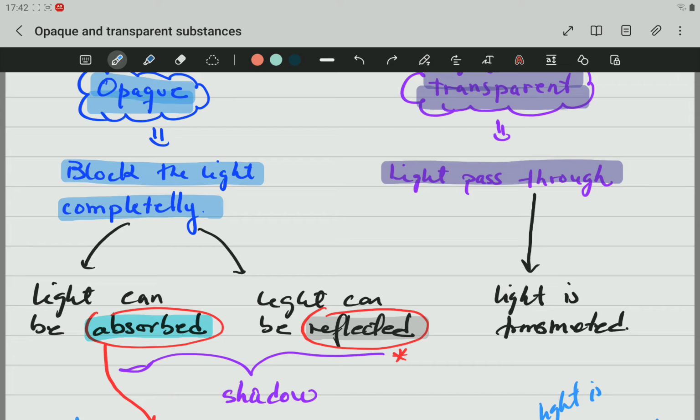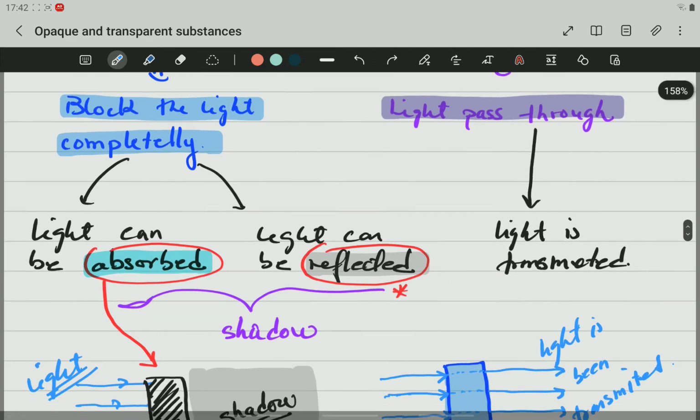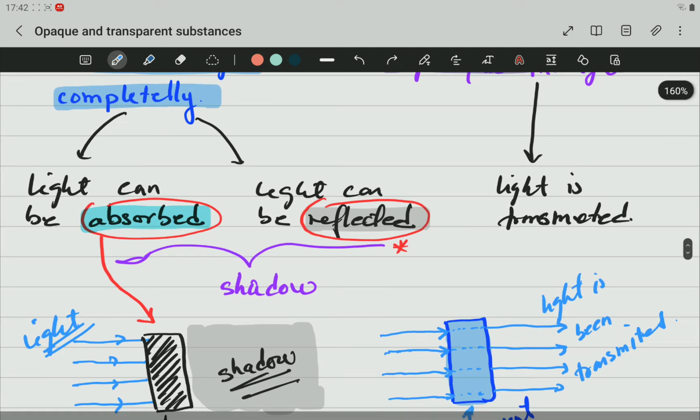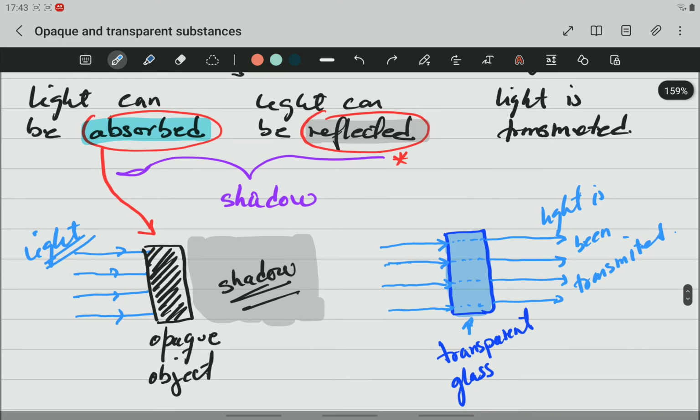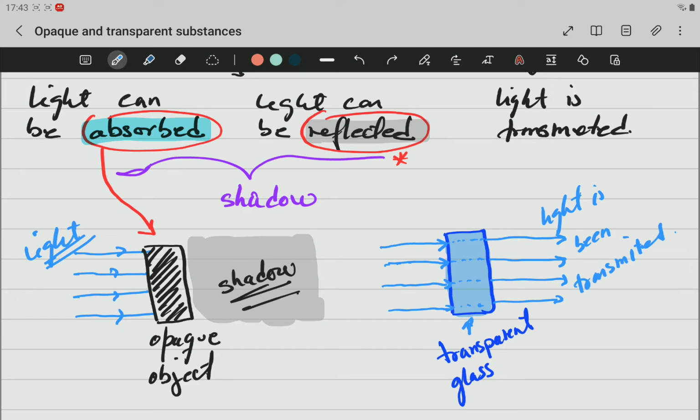If the opaque substance blocks the light, it means that light can be absorbed or light can be reflected. If either of them happens, it will form a shade at the back of the object, something we call a shadow.